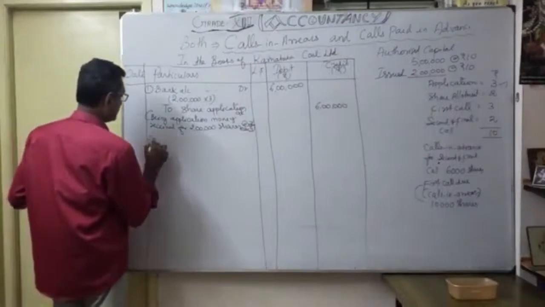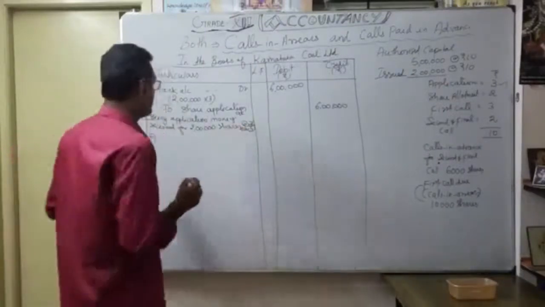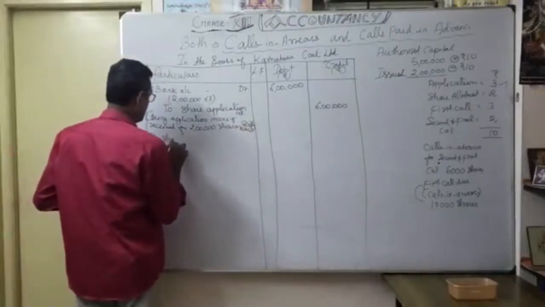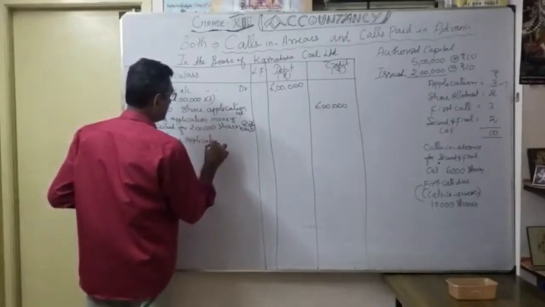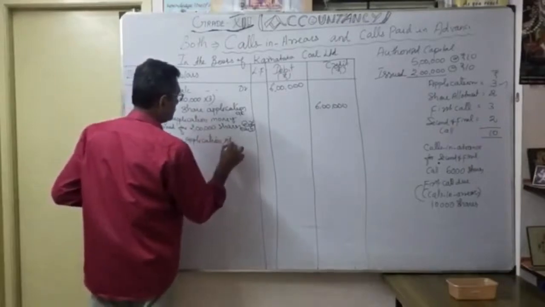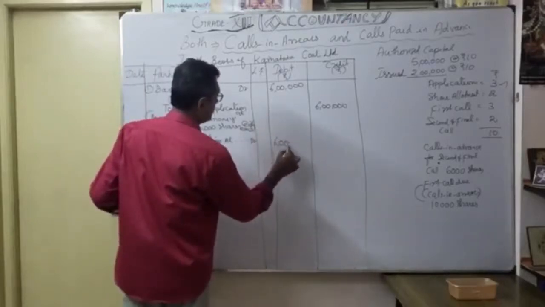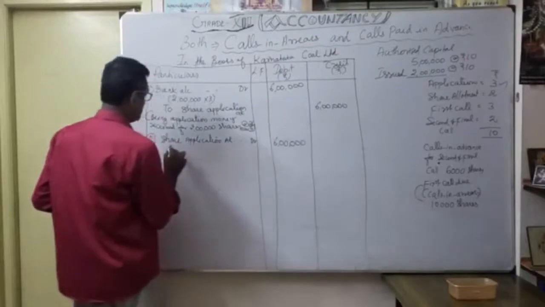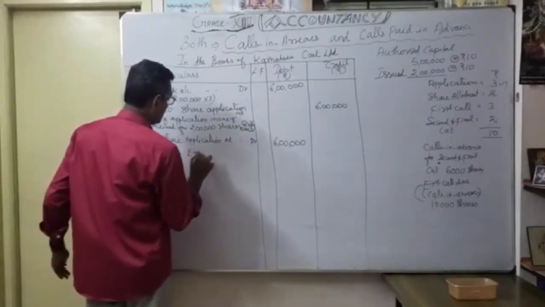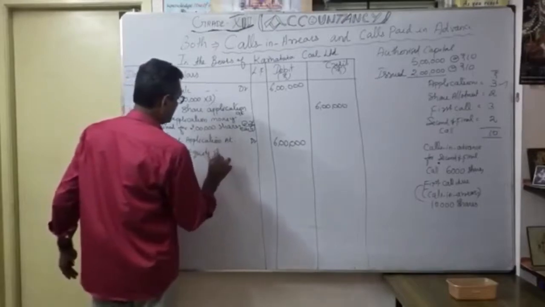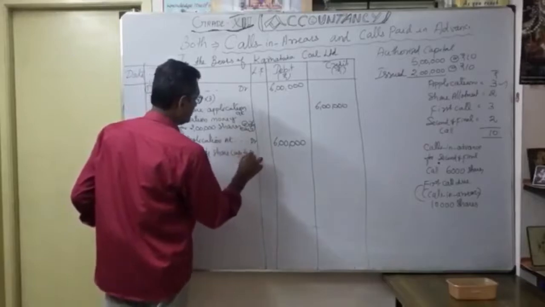Now the second entry, we are going to transfer the entire share application to share capital account. So share application account debit 6 lakhs to share capital account, or you can even write equity share capital account.